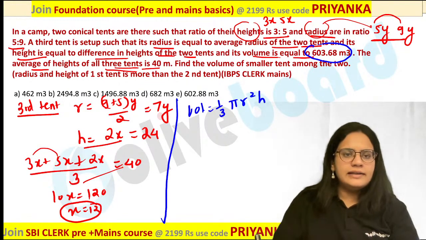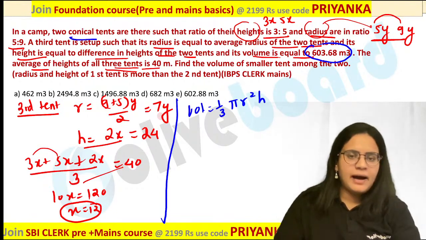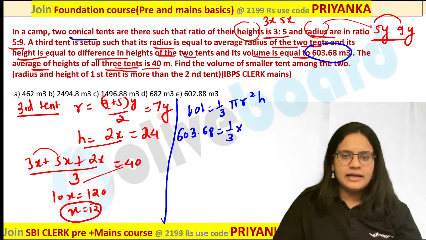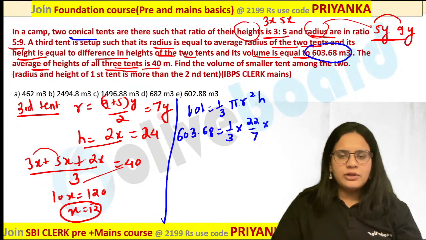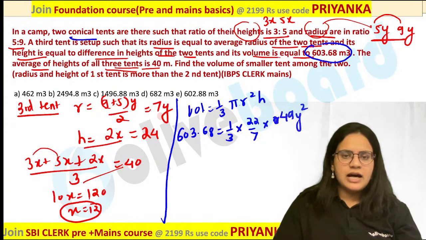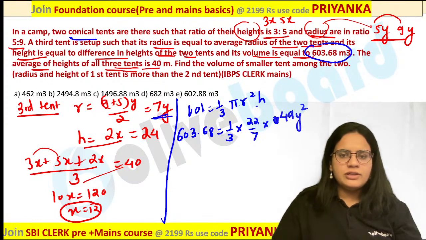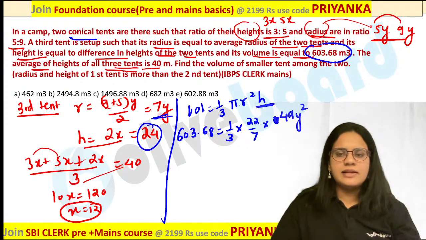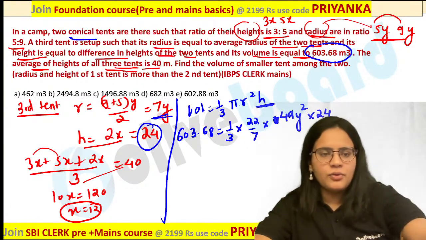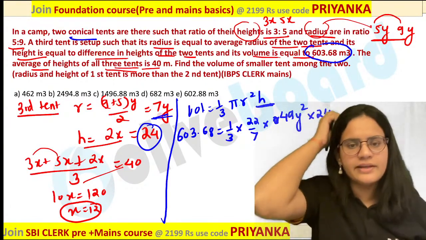So for a conical tent, the volume is always 1 by 3 pi r square h. So can we equate the value 603.68? That is equal to 1 by 3. Pi value is nothing but 22 by 7. What about the r value? R square I do not know over here, so let me write down 49y square, because the r value is 7y. And what about the height value over here? Height value is nothing but 24. So I have substituted all the values.